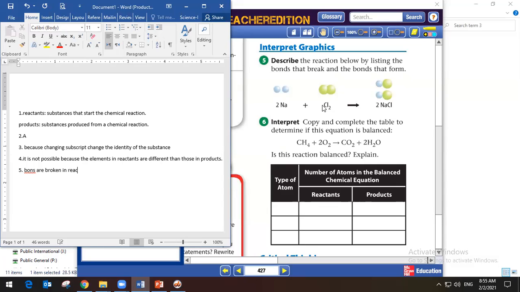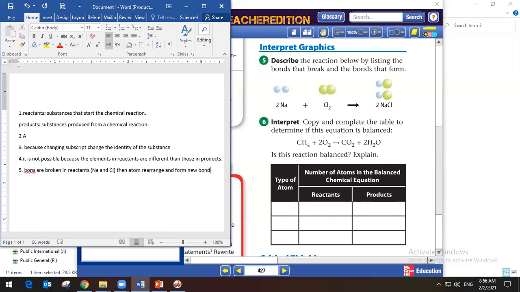In reactants, which are sodium and chlorine, atoms rearrange and form new bonds.